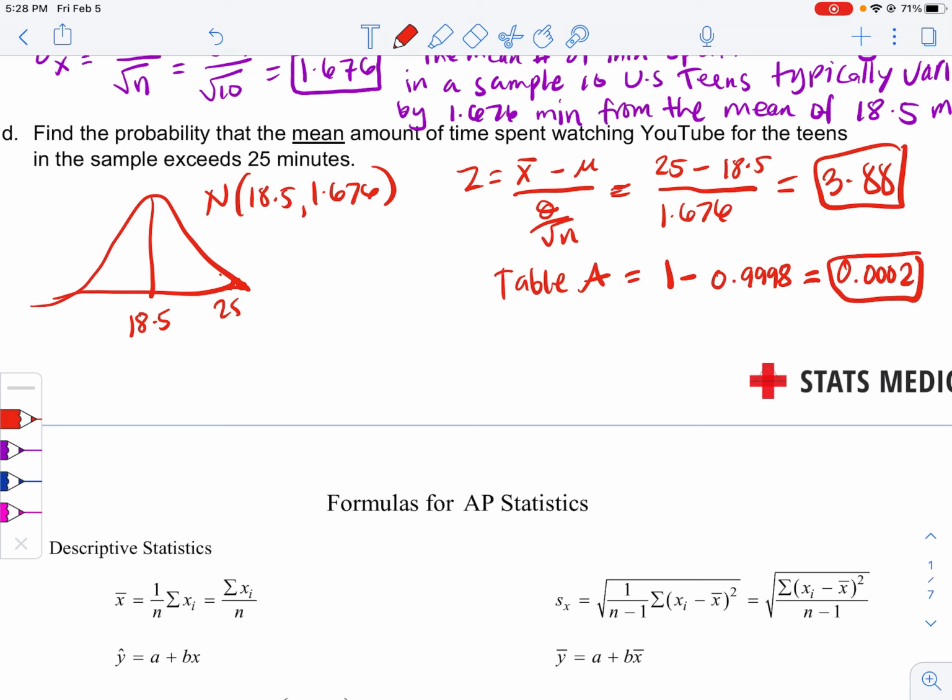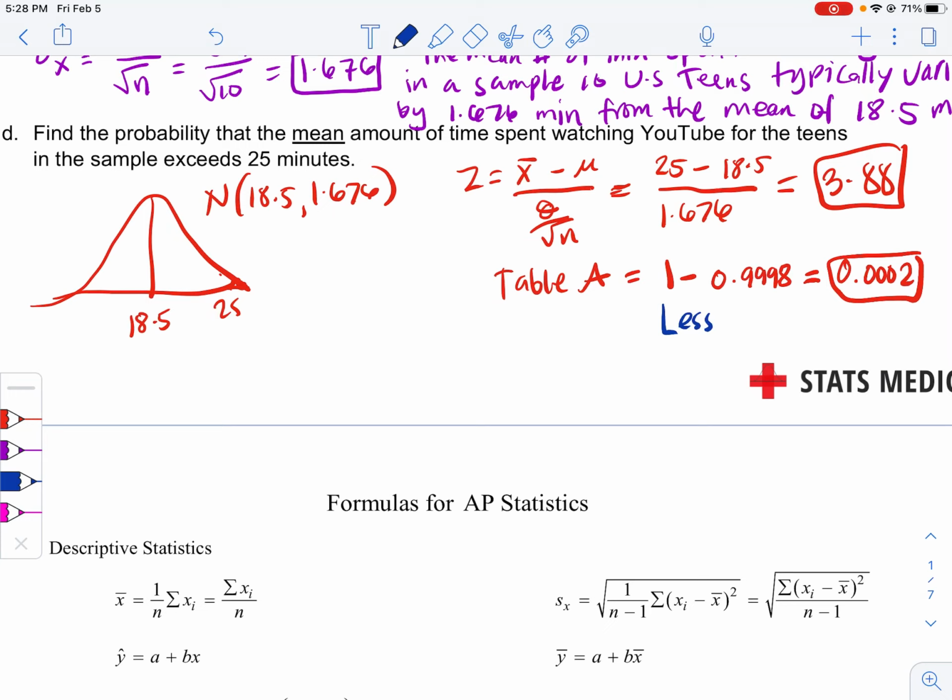So technically it's 0.02%. It's very unlikely. Okay, and my answer is not really 0.0002 though, because remember the 0.0002 is for 3.4. And so my answer should be not that, but less than.